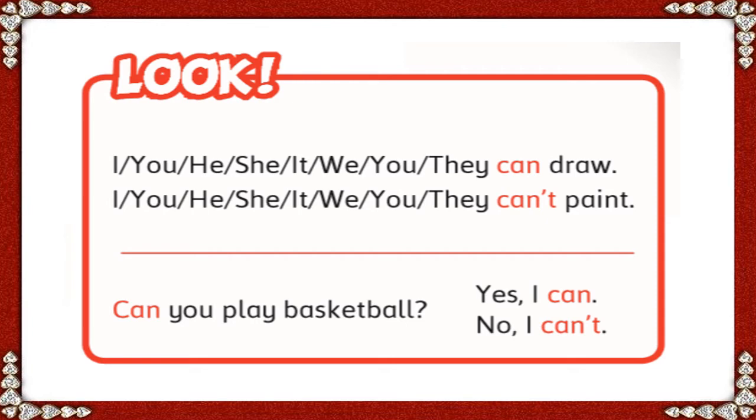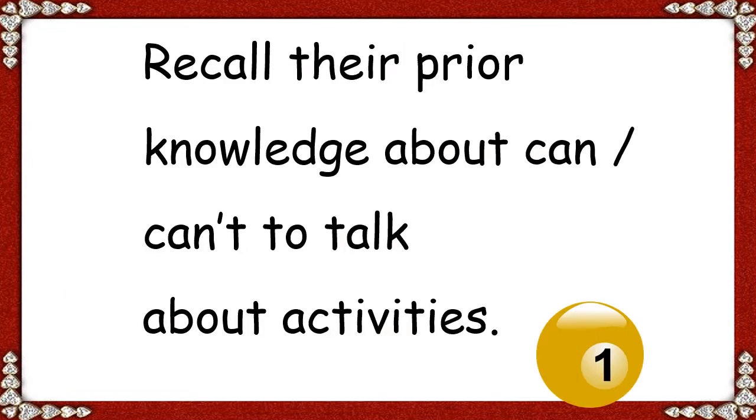Okay, now look at this one. You can say I, you, he, she, it, we, you, and they can draw. You can also say I, you, he, she, it, we, you, and they can't paint. In the question, can you play basketball? If it's yes, you can say yes, I can. If it's no, you can say no, I can't. Okay, now we have finished the first objective: recall the prior knowledge about can and can't to talk about activities.